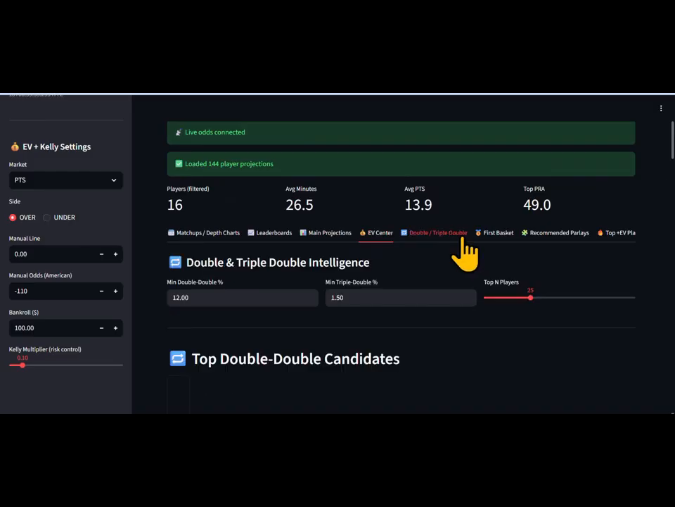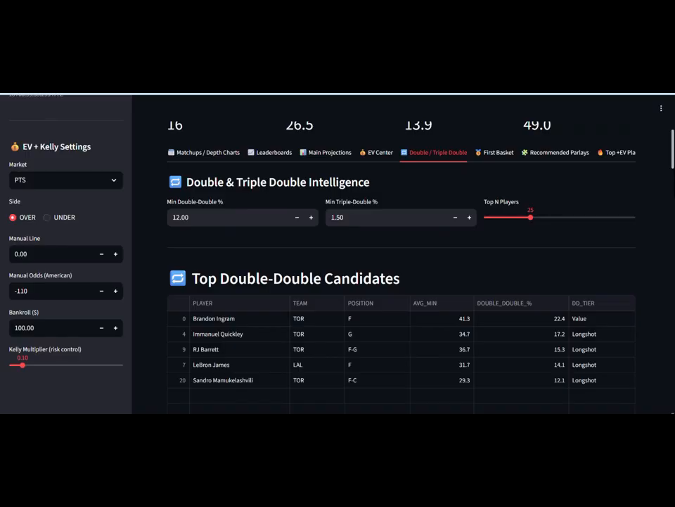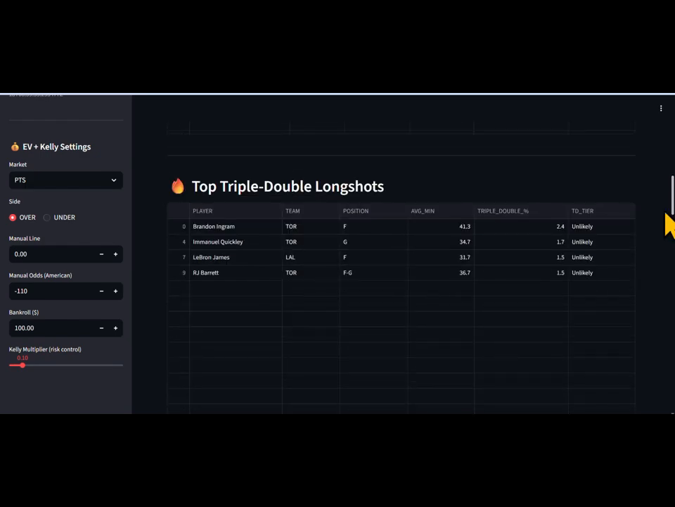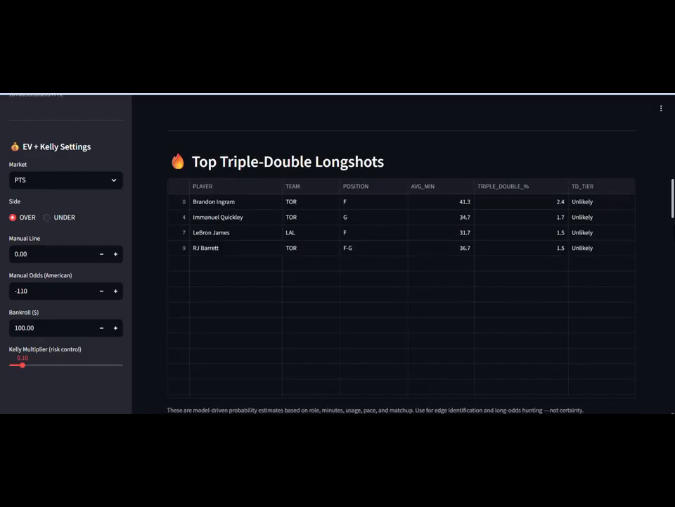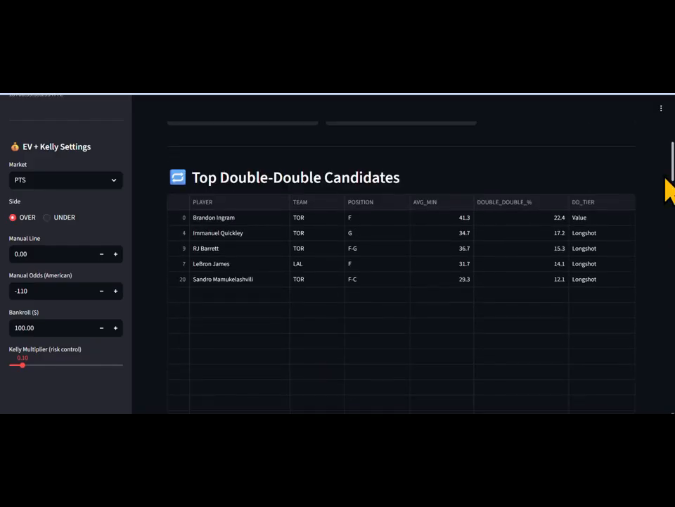This is double-doubles and triple-doubles for this game between the Lakers and Toronto. Here's your top double-double. You got one value play, which is Brandon Ingram, who has potential to get a double-double tonight. Triple-doubles, very unlikely, but if you had anybody to pull one out, it would be Brandon Ingram, quickly LeBron. But these are the only guys who would fit that bill, and the likelihood of them getting triple-doubles is completely unlikely.